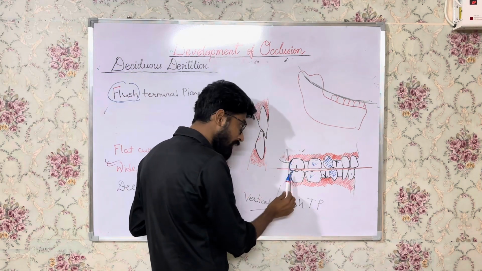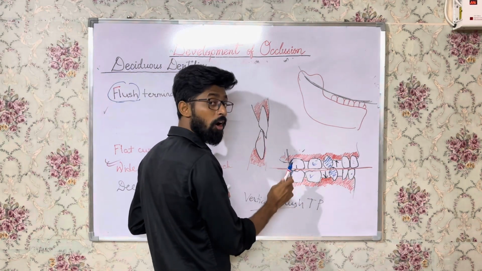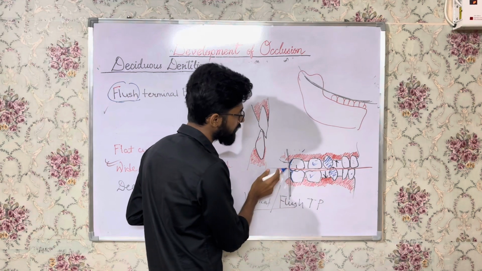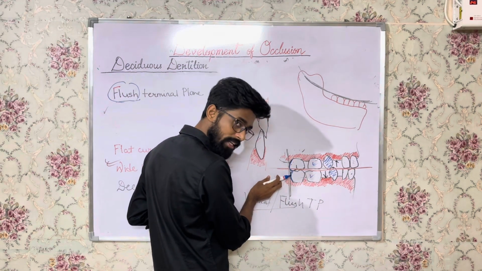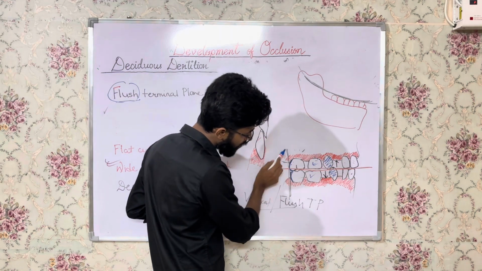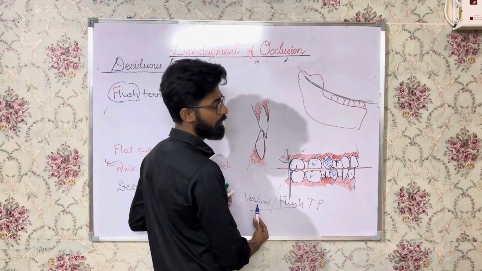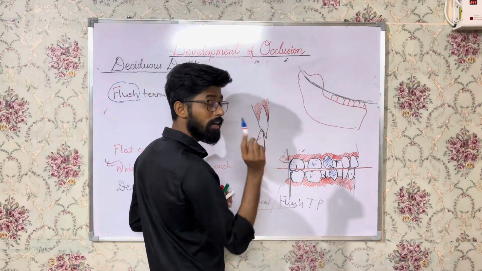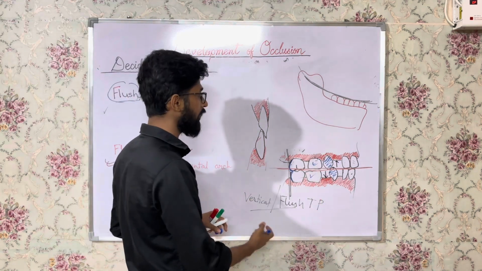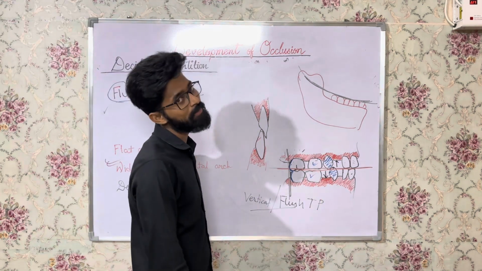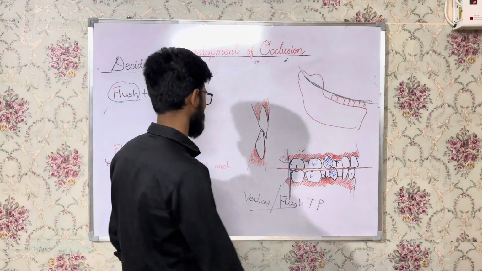This particular arrangement of the distal surfaces is called flush terminal plane or vertical terminal plane. This is a feature of the deciduous dentition, right? And then there are two other types of plane, the mesial step terminal plane and the distal step terminal plane, which we'll explain in mixed dentition, right?